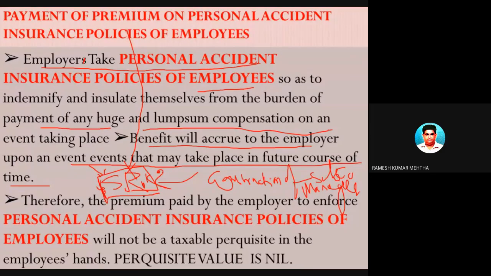Therefore, the premium paid by the employer to enforce the personal accident insurance policy of the employee will not be a taxable perquisite in the hands of the employee, and the perquisite value is zero, because the advantage is there for the employee as well as the employer, but the employer is getting the advantage, it is assumed, and the value of the perquisite is zero.